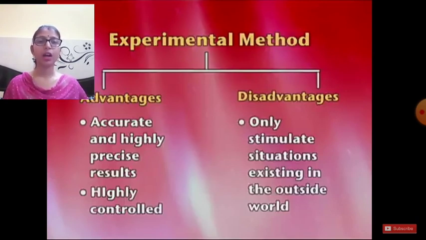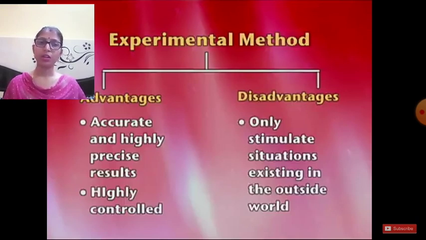That's why the results are very accurate, highly valid, and very suitable for generalization. Okay. The second one is highly controlled, because it occurs in a laboratory setting. The control is in the experimenter's hand. That's why this is a highly controlled method, because the variables are controlled by the experimenter.